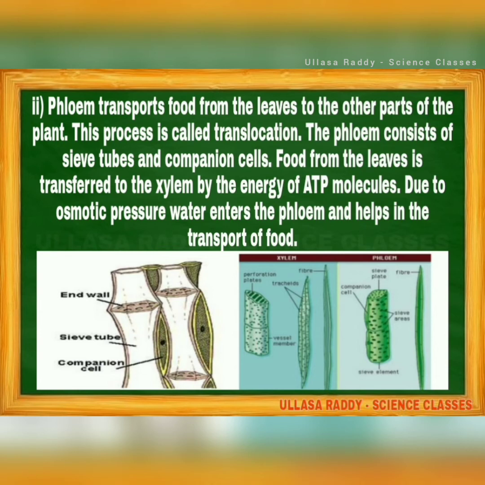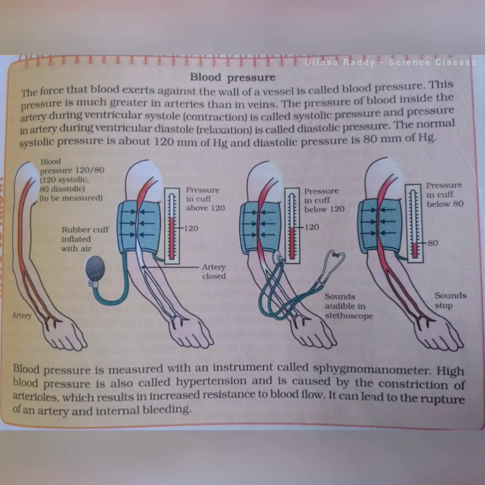Okay, so next we are going to learn how to measure the blood pressure. The force that blood exerts against the wall of a vessel is called blood pressure. This pressure is much greater in arteries than in veins. The pressure of blood inside the artery during ventricular systole is called systolic pressure. The pressure in the artery during ventricular diastole is called diastolic pressure.